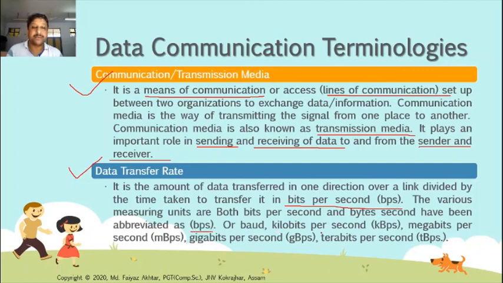Kilobits per second is written as kbps, megabits per second as mbps, gigabits per second as gbps, and terabits per second as tbps. These are the measurement units of data transfer rate.